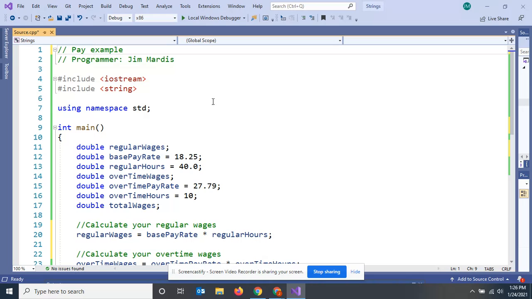This is a pay example. So instead of using floats, I'm going to use something called double. And a double is the same thing as a float, except it's more precise. It has double the precision, all right? So most programmers bounce back and forth between float and double. I will, on projects, tell you whether to use a double or a float, so you don't have to worry yourself about that. If you're writing a program for your own benefit, use either one,